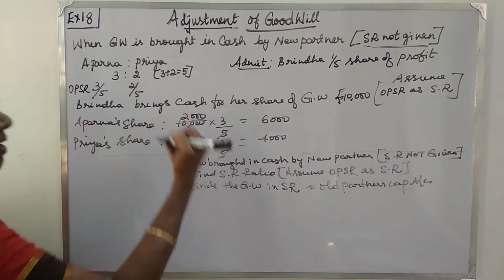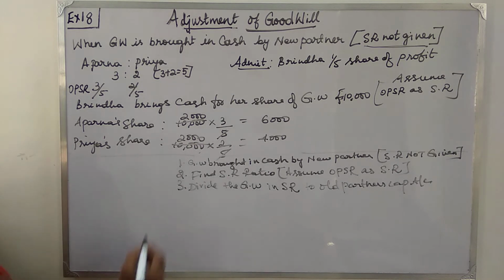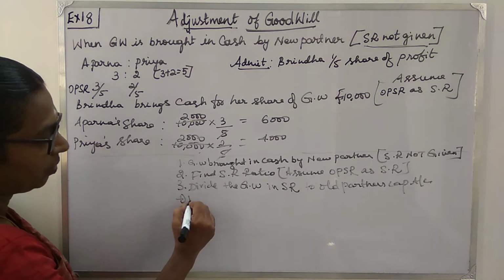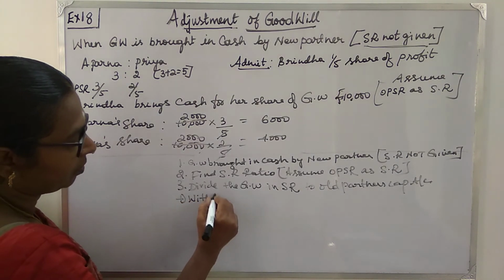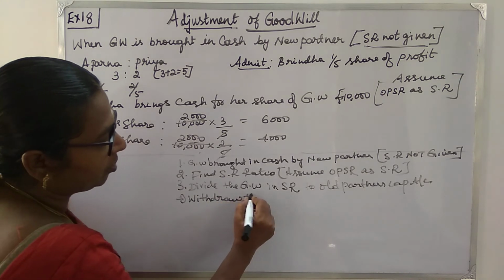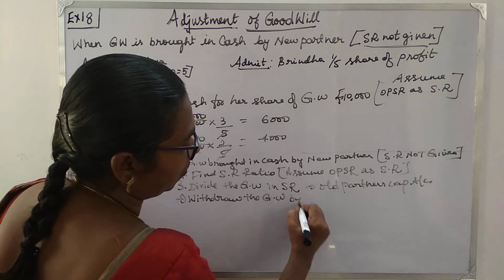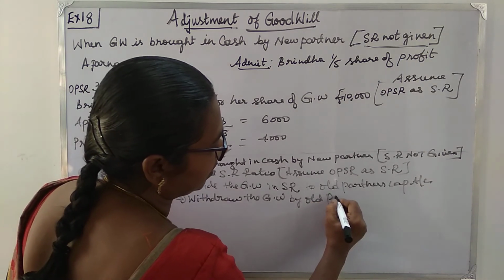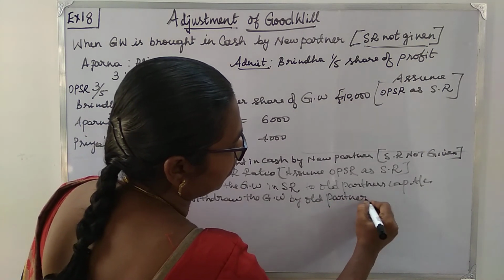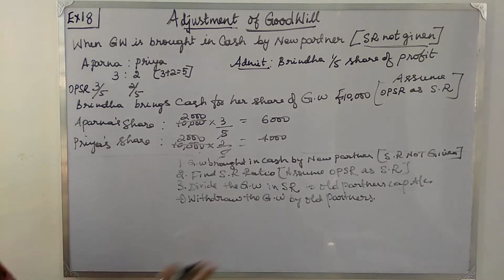So the old partners divide among themselves. Then what do they do? Withdraw the goodwill amount by old partners. So these are the steps.